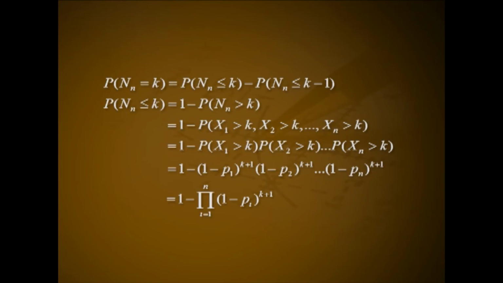Probability of Nn = k, that is equal to probability of Nn ≤ k minus probability of Nn ≤ k − 1.